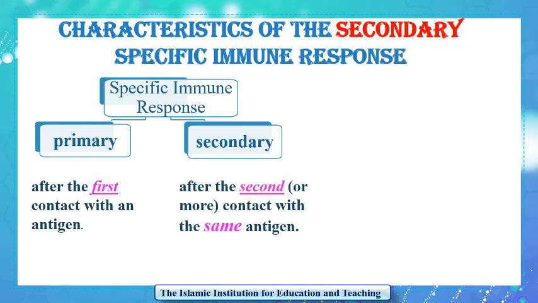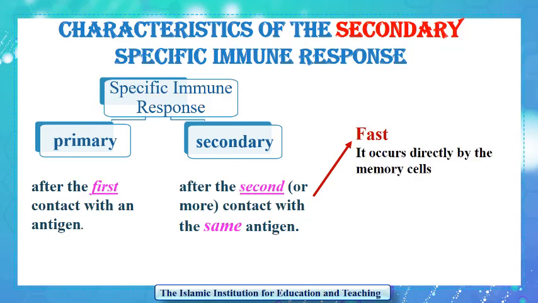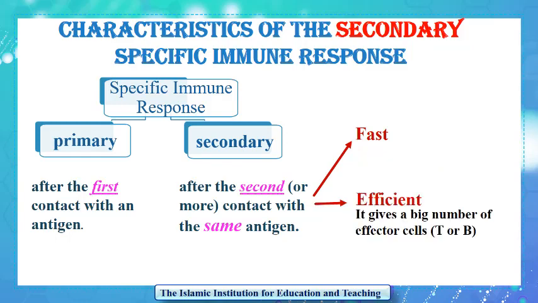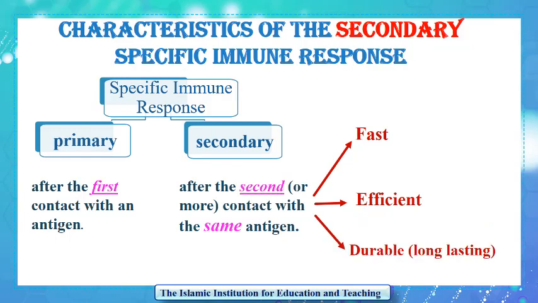The secondary specific immune response is fast because it occurs directly by the memory cells, efficient because it gives a big number of effector T or B cells, and durable or long-lasting because it lasts for a longer time.